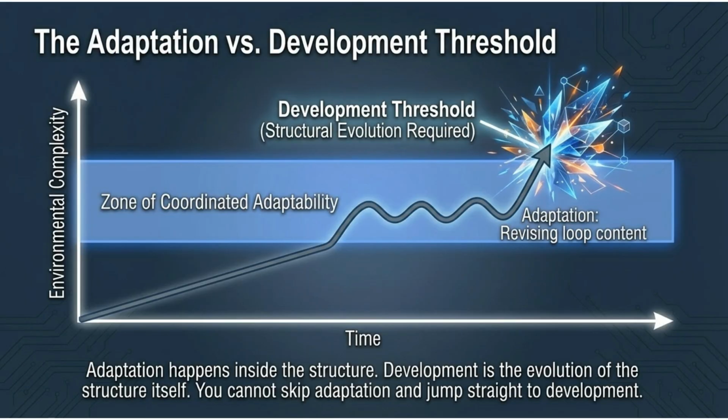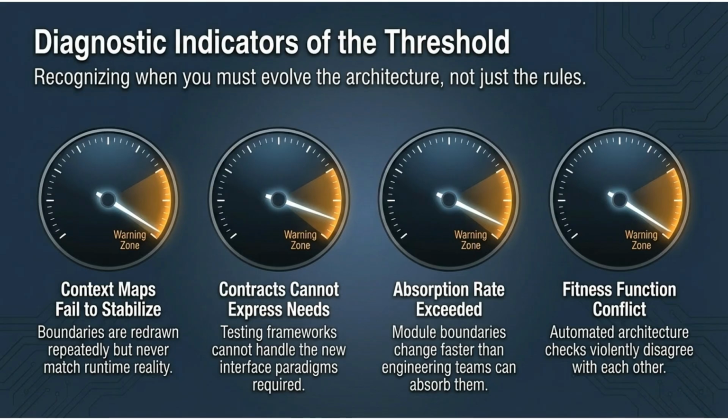The adaptation versus development threshold distinguishes between adaptation, which revises loop content inside the structure, and development, which involves structural evolution. You must not skip adaptation and jump straight to development. Diagnostic indicators of the threshold help recognize when architecture must evolve. Key indicators include context maps failing to stabilize, contracts unable to express needs, absorption rate exceeded by changes, and fitness